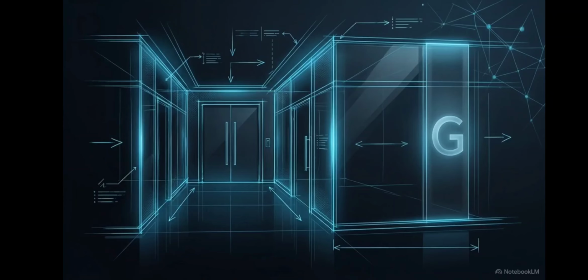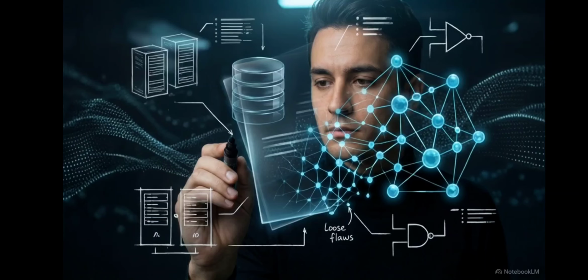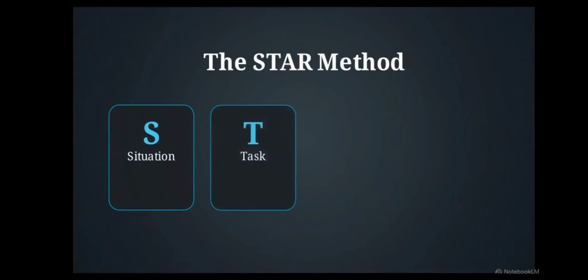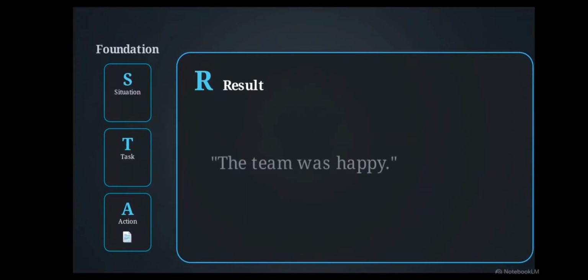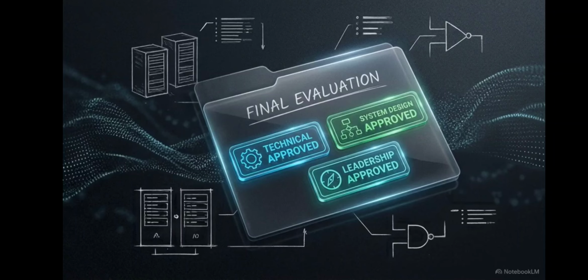The final hurdle of the on-site loop is the Googleyness and leadership round. It is a mistake to treat Googleyness as a vague culture fit test. It is a structured evaluation of your intellectual humility, your capacity to navigate deep ambiguity, and your bias for action. Every behavioral question requires the STAR method, defining the situation, task, action, and result. You must focus on the result. Subjective outcomes are ignored. Your answers must feature hard, quantifiable metrics proving your impact. This behavioral rigor integrates with your performance in the technical rounds to form your complete engineering profile.